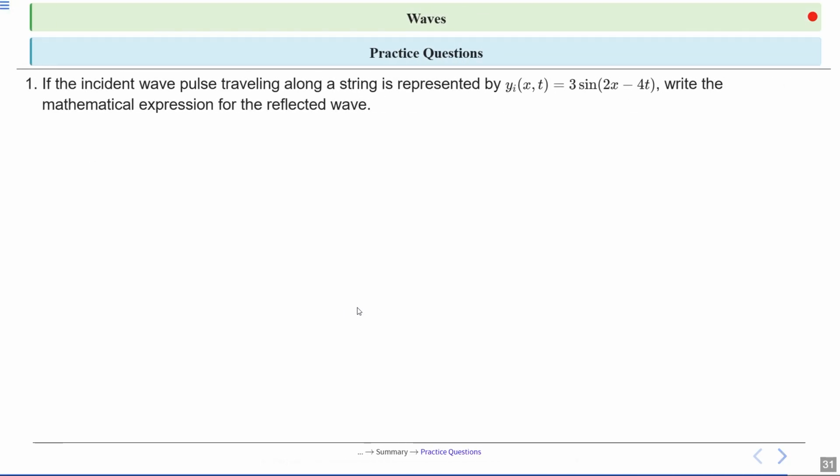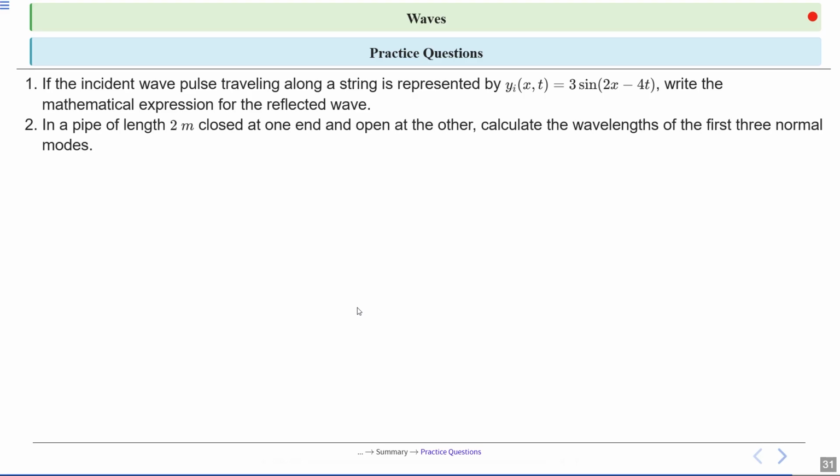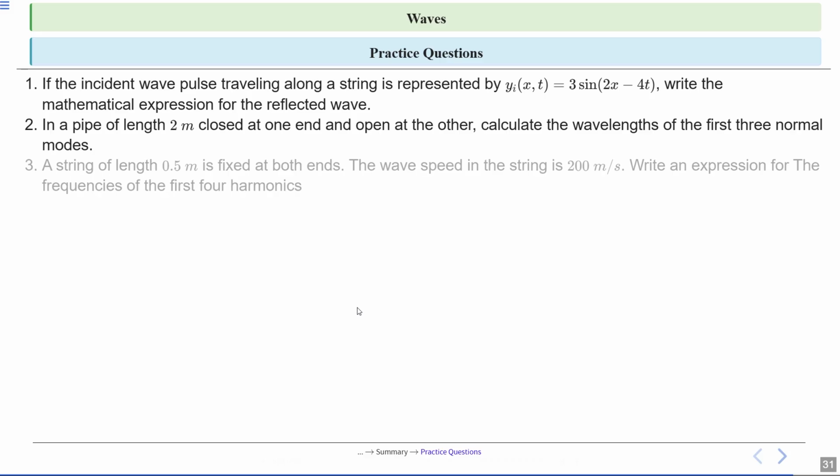Now we have practice questions. First, if the incident wave pulse traveling along a string is represented by y i of x and t is equal to 3 sine of 2x minus 4t, write the mathematical expression for the reflected wave. In a pipe of length 2 meter closed at one end and open at the other, calculate the wavelengths of the first three normal modes.